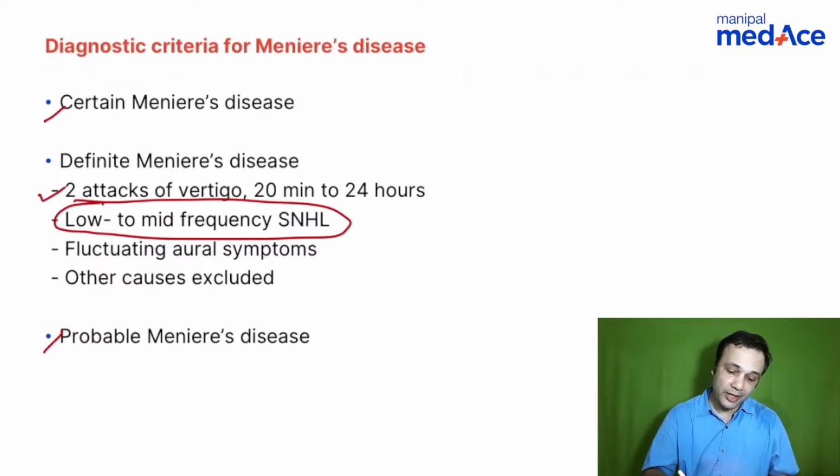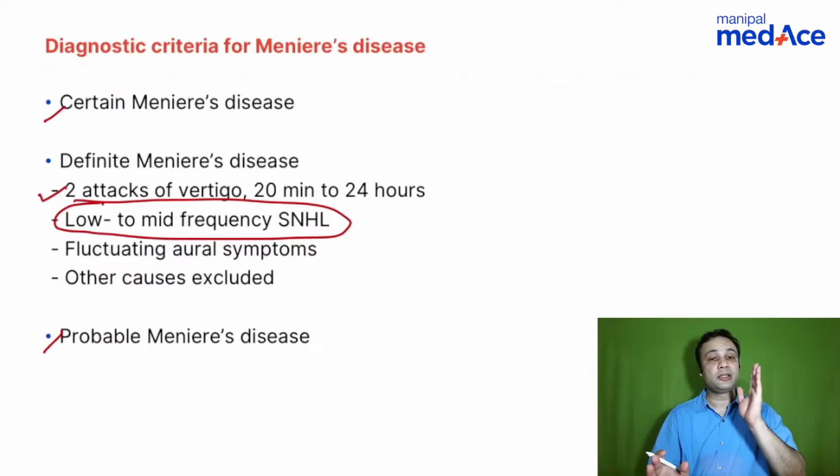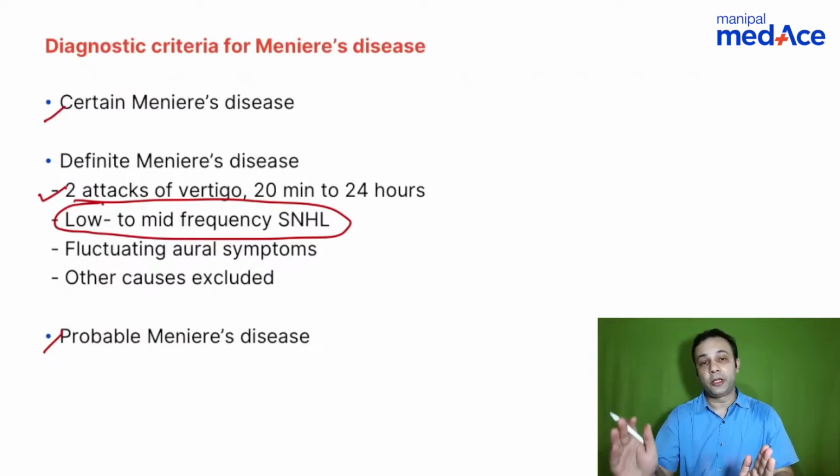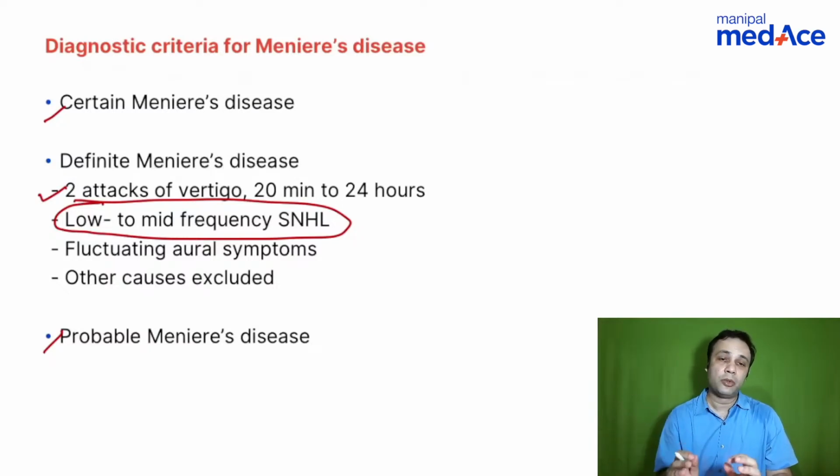You need to have at least 2 attacks of vertigo lasting 20 minutes to 24 hours. Remember, it stops at 24 hours, so you don't go beyond 24 hours more or less in cases of Meniere's disease. They will have fluctuating aural symptoms: fluctuating hearing loss, fluctuating tinnitus. Vertigo will be present. Fluctuating aural symptoms are a classical feature of Meniere's disease.